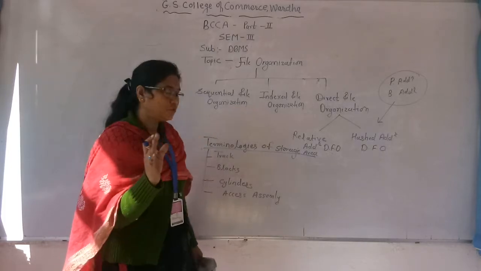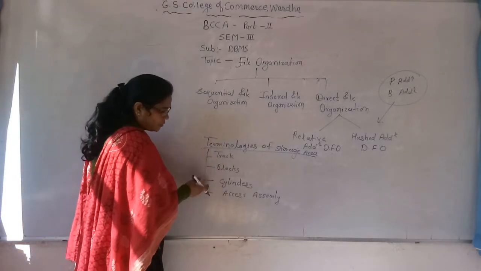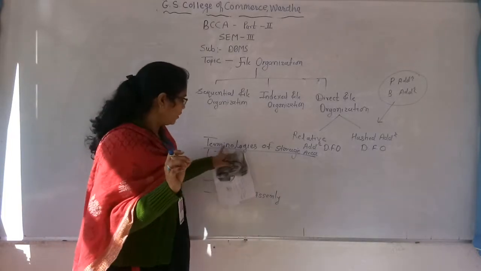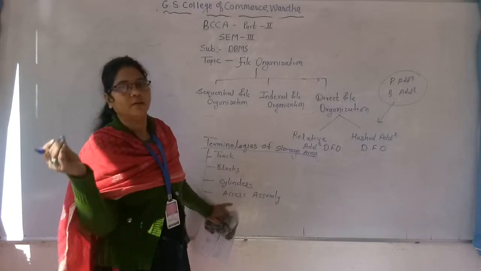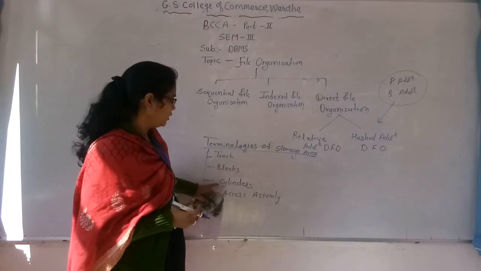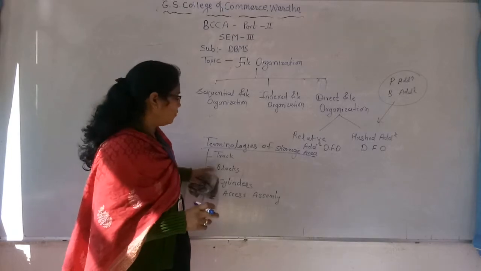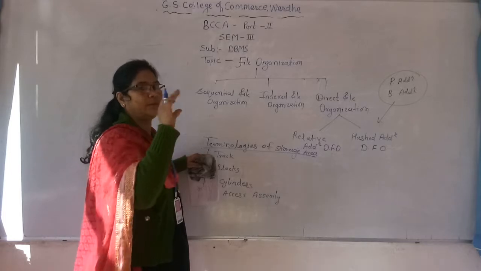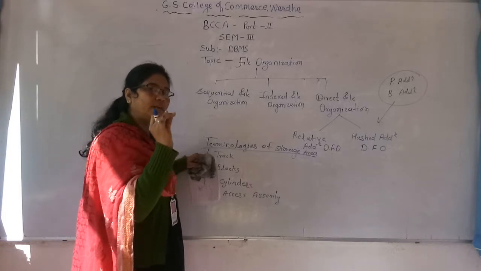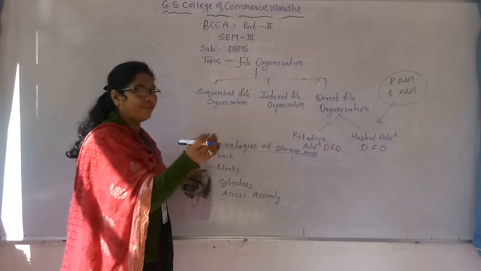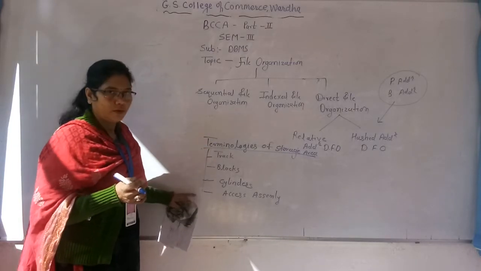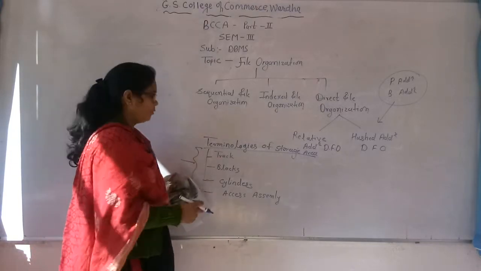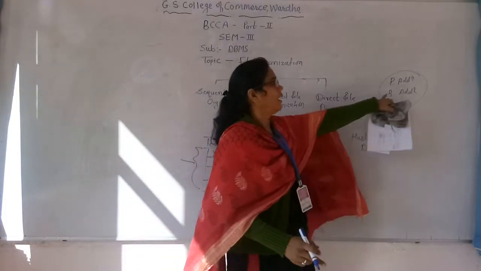So it is nothing but the terminology of storage area. The terminology of storage area has the track, block, cylinder, and access assembly. On that access assembly, we can write and read the data from secondary memory location. Cylinder has the block area, then a block is one particular block from the cylinder, and the track is the complete circle of the CD. So according to that number or address, we can fetch the data from secondary memory location. So we can store our data in secondary memory location with the help of this address.